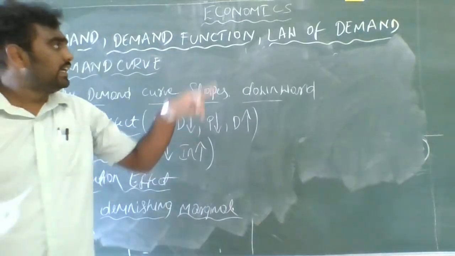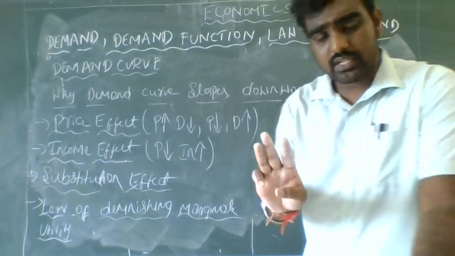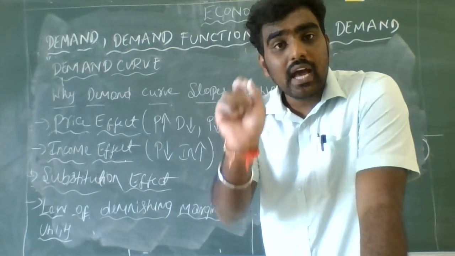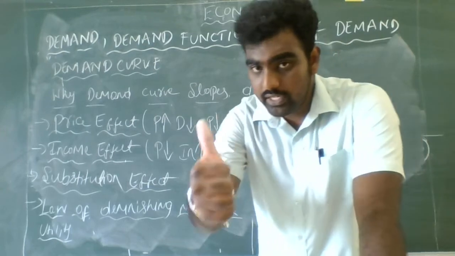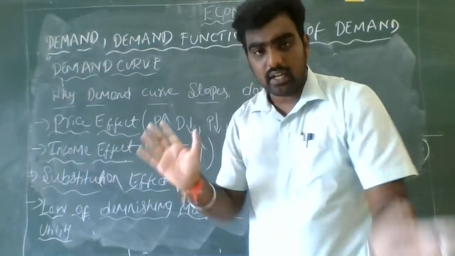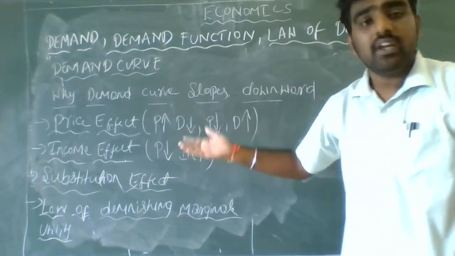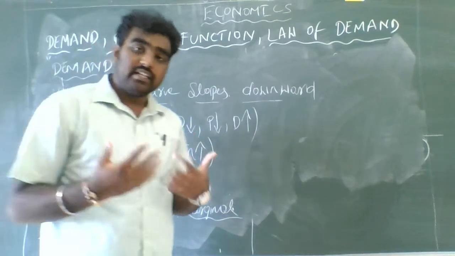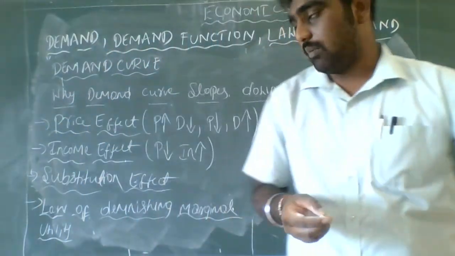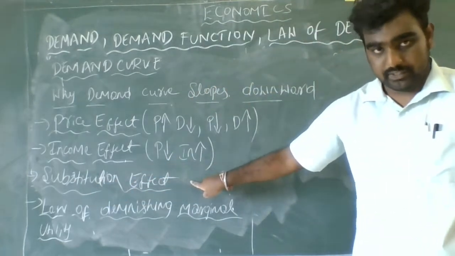As I told, in the demand function there were 3 other variables held constant, and I told that the price of the related good, or the price of the other good, is one of them. I took the example of coffee and tea, or Pepsi or Coca-Cola. These are the related goods, guys. They are actual substitutes. In the next session we will discuss what substitutes and complementary goods are in depth. Now here just understand what the substitution effect is.